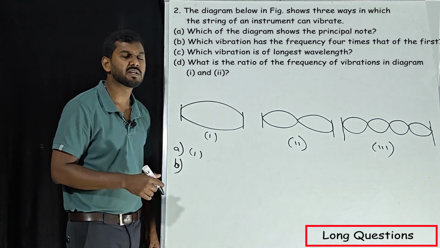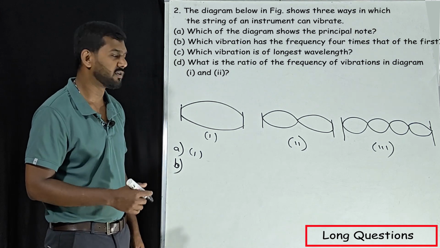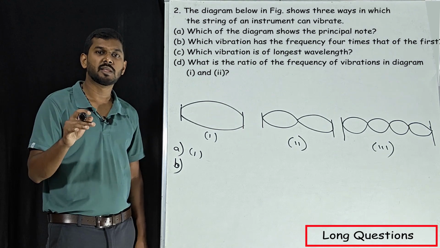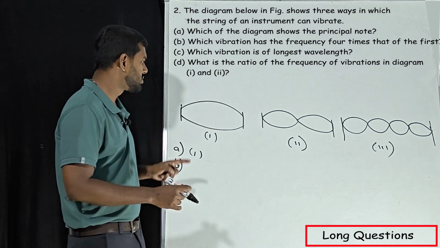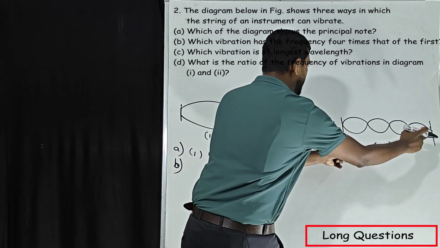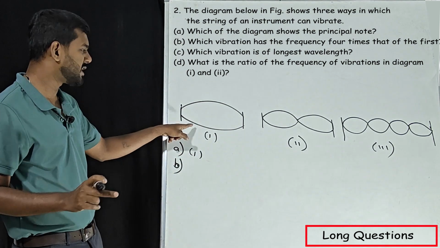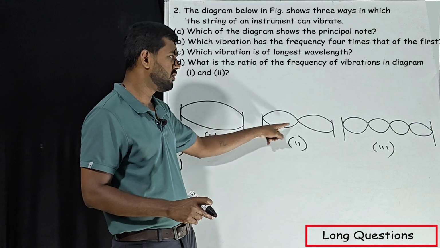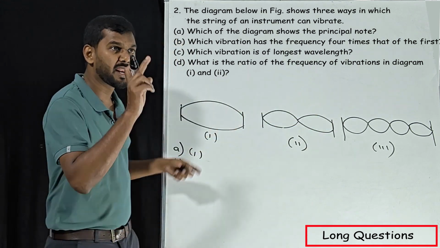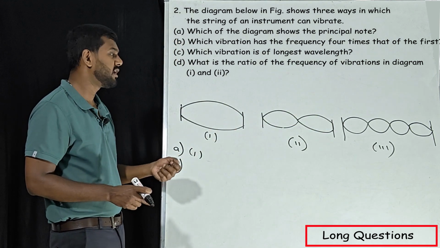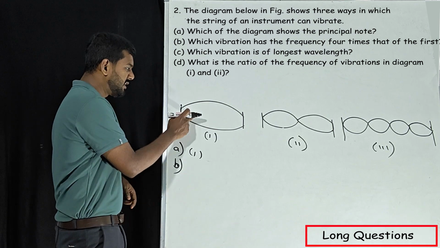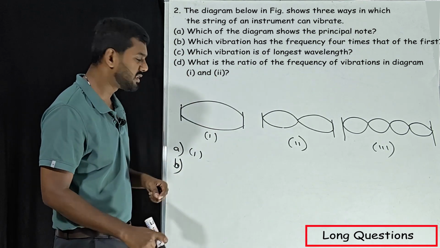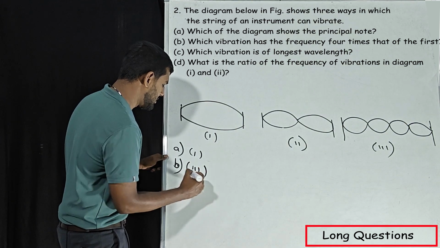Next, which vibration has the frequency 4 times that of the first one? So what do you mean by frequency? More number of vibrations is nothing but more frequency, correct? So assume all these are for 1 second. For 1 second, it has produced one vibration, that is nothing but frequency is equal to 1. Here 2, that has 4. So they are asking which vibration has the frequency 4 times the first one. This is the first one, right? Compared to this, it has to be 4 times. That is the third one. So the answer is the third one.